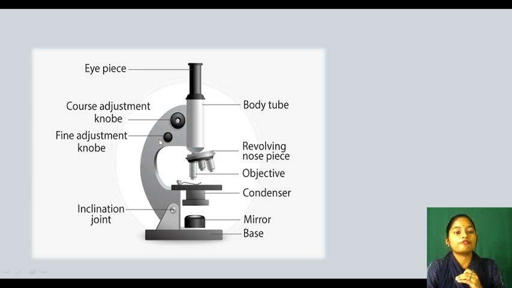Now fine adjustment means it will clear the picture, it will make it more clear. Coarse adjustment means if you want to go a little far, it will take you far, and if you want to go close, it will take you close. So you understood, this is the microscope. It has different parts which adjust and help us to see the microorganisms which we cannot see with our normal eyes, right?